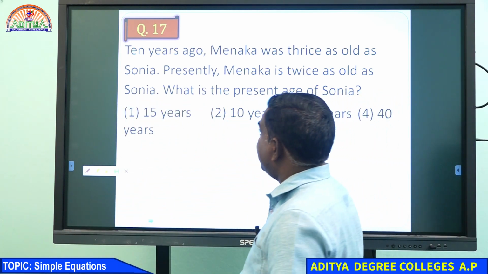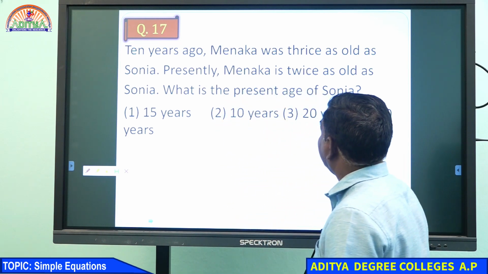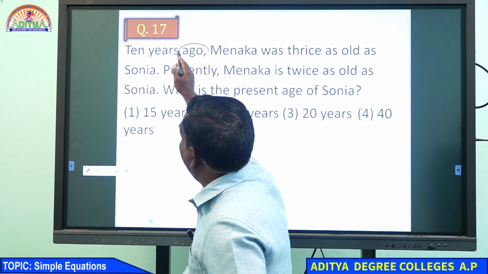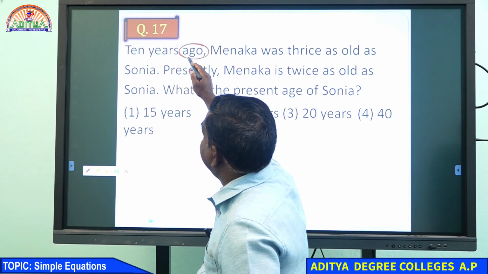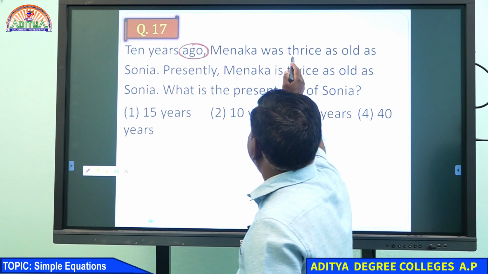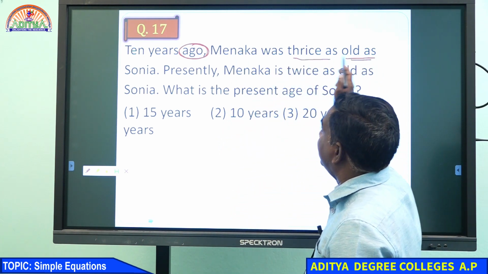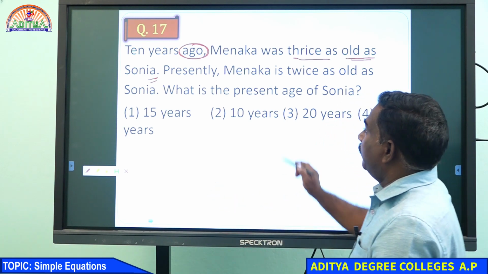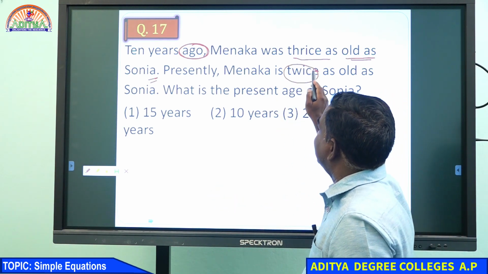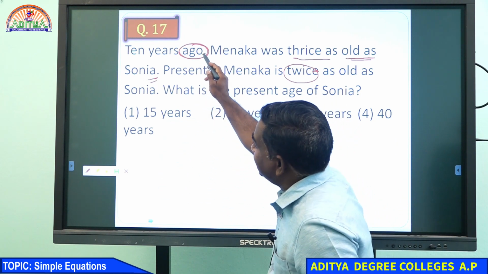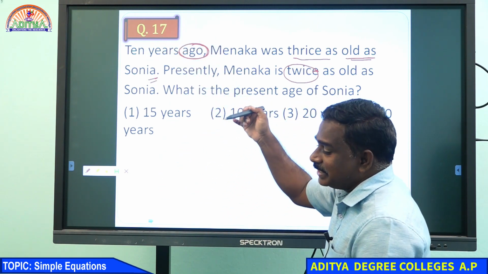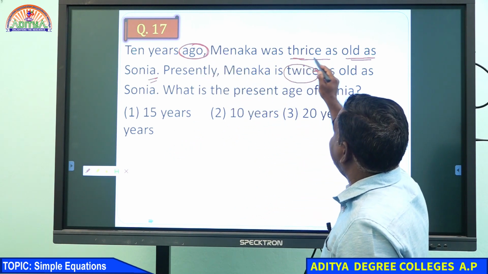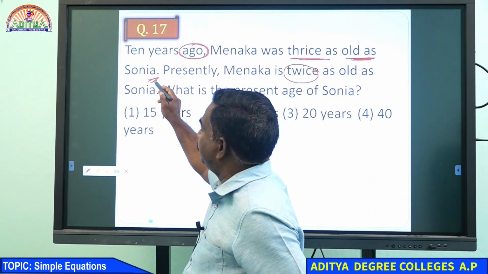The first condition is given: 10 years ago, Manaka was thrice as old as Sonia.